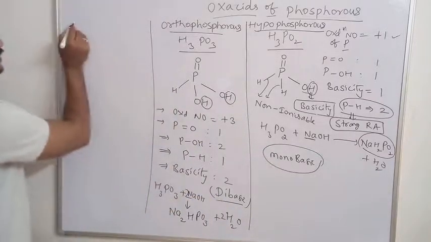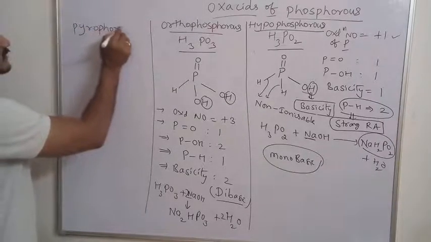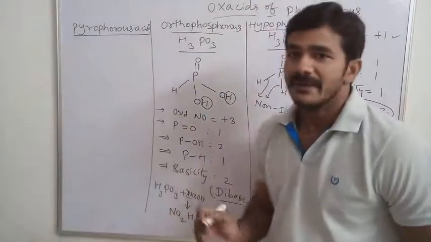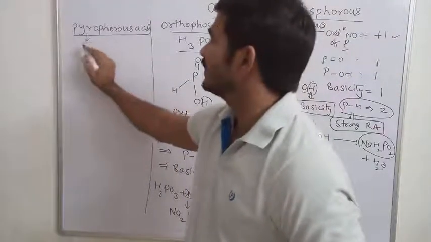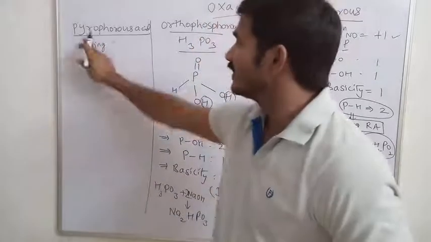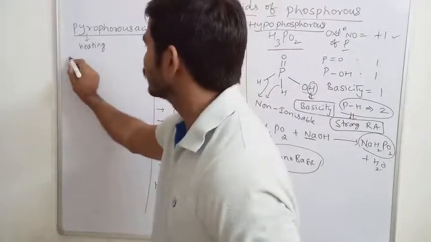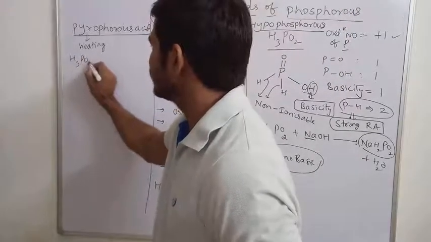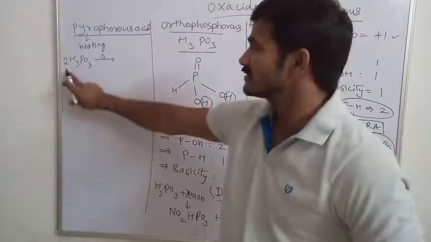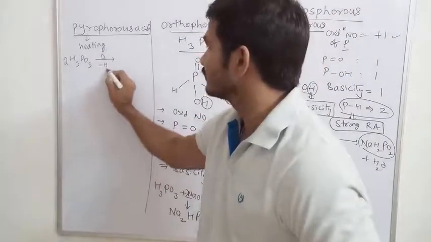Next, last one is pyrophosphorus acid. Pyrophosphorus, the name itself, the term pyro indicates heating. Heating of what? Phosphorus acid. What is the phosphorus acid formula? H3PO3. 2 molecules of H3PO3, this is phosphorus acid, on strong heating you eliminate one water molecule.